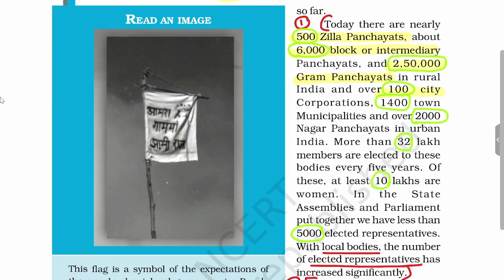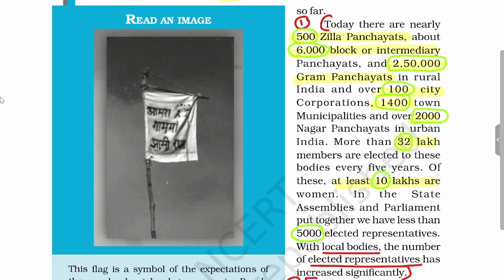100 municipal corporations were established, 1400 municipalities were established, and over 2000 Nagar Panchayats were established, and more than 32 lakh members were elected every 5 years in the local government. Out of this 32 lakh, 1/3 reservation is for women. So approximately 10 lakh elected women participated in the local government after getting elected. This led to women empowerment.